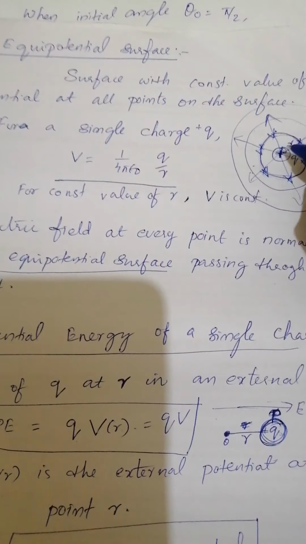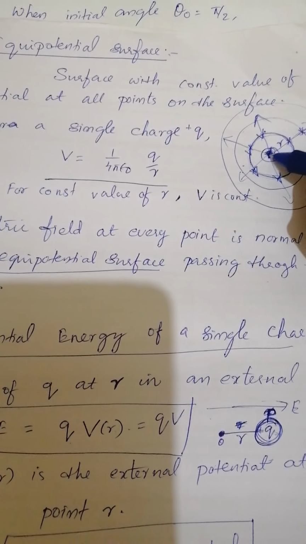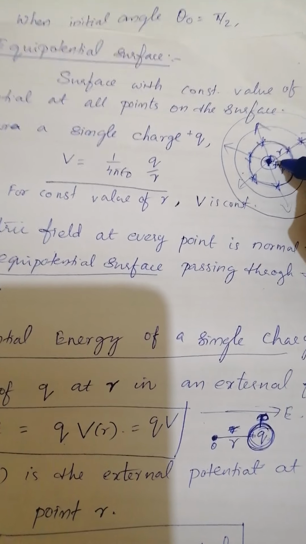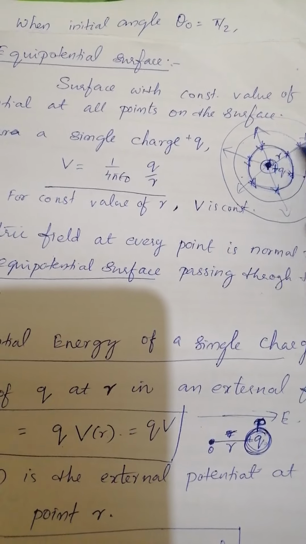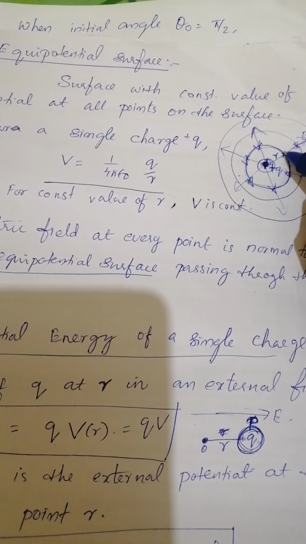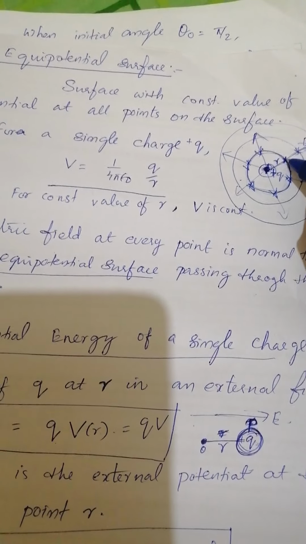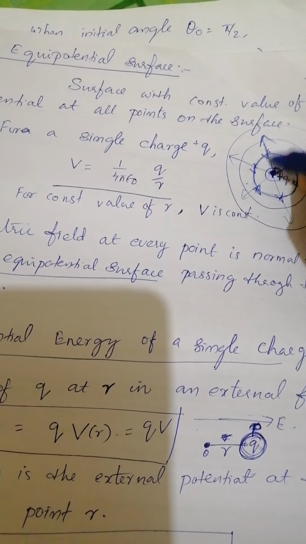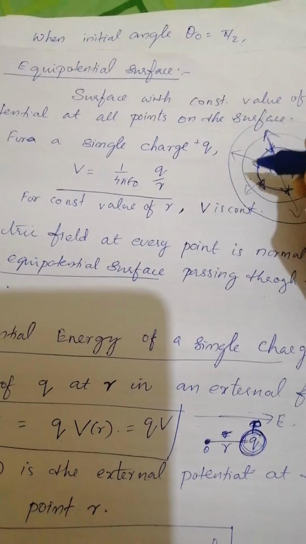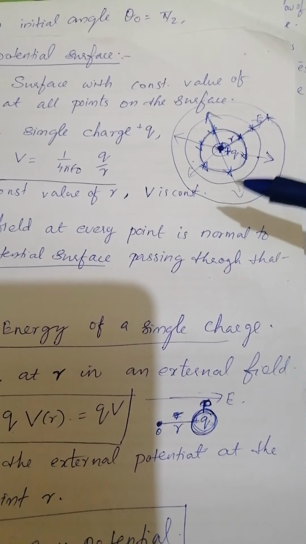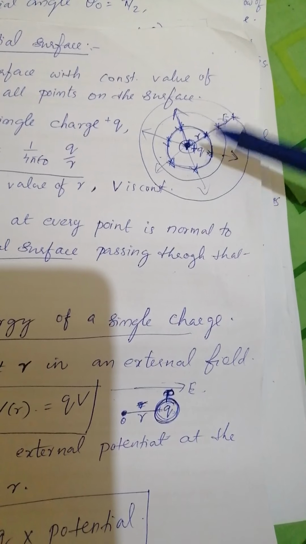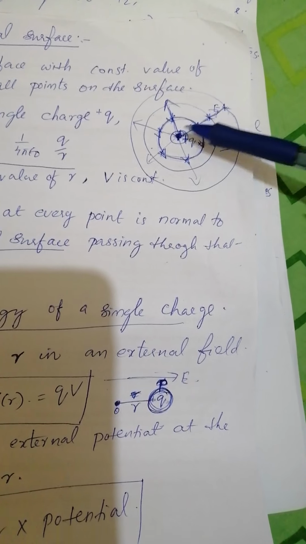And see the electric field coming out of this plus q. If it is a positive charge, the electric field will be outwards. So at each point, these electric lines are perpendicular to the surface. See here, these electric lines are perpendicular. At this point also, these are perpendicular. So at each point on the equipotential surface, the electric field is perpendicular.